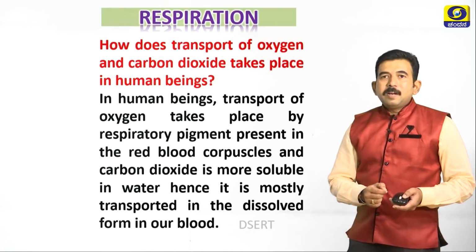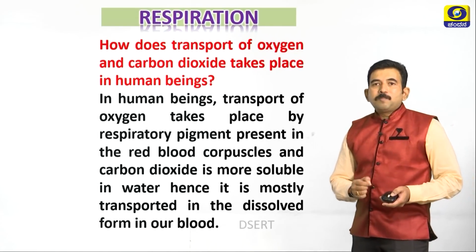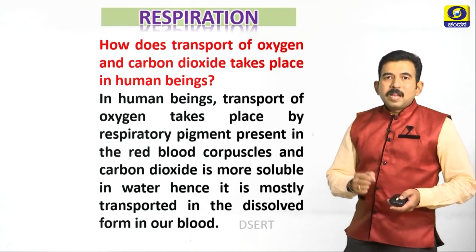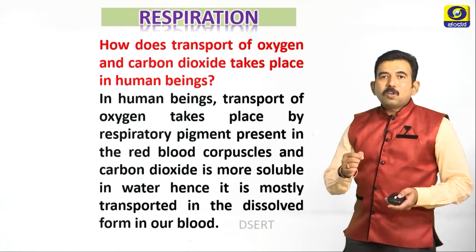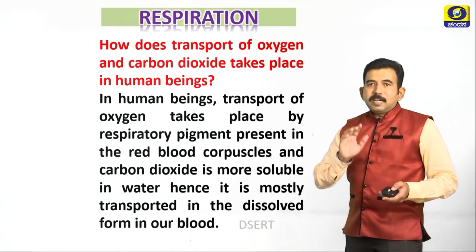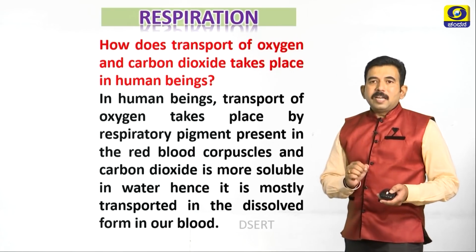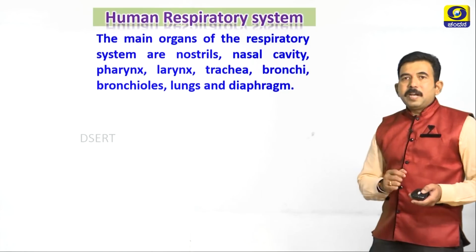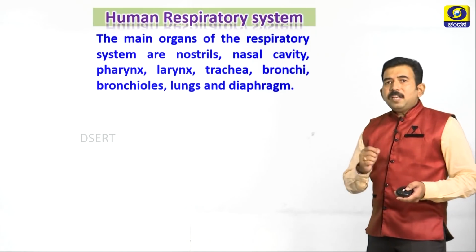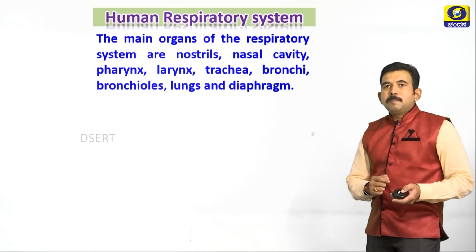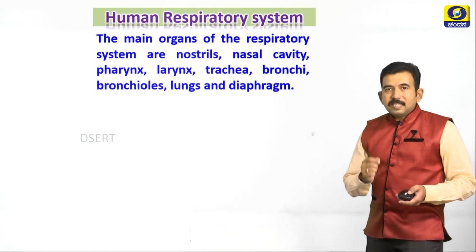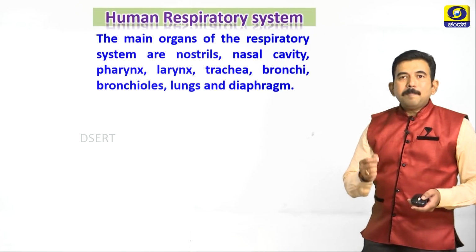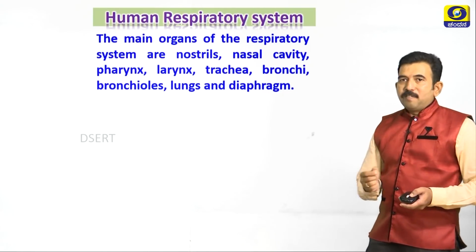In human beings, transport of oxygen takes place by a respiratory pigment in the red blood corpuscles, and carbon dioxide is more soluble in water, hence it is mostly transported in dissolved form in our blood. The main organs of the human respiratory system are the nostrils, nasal cavity, pharynx, larynx, trachea, bronchi, bronchioles, lungs and diaphragm.